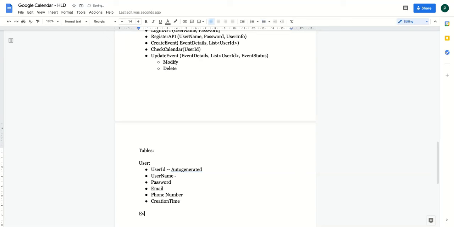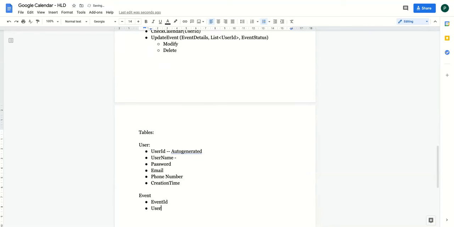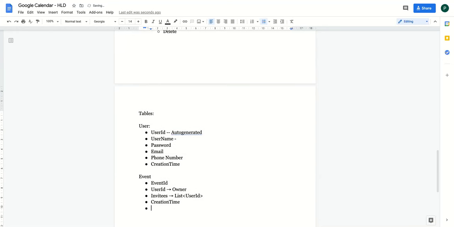Let's talk about the event table. So what details do we need? Event ID, the user ID of the owner who has created this, and the list of invitees. This will be a list of user IDs, right? You have to maintain the list of user IDs of people who are invited. You need a creation time. What else do you need?